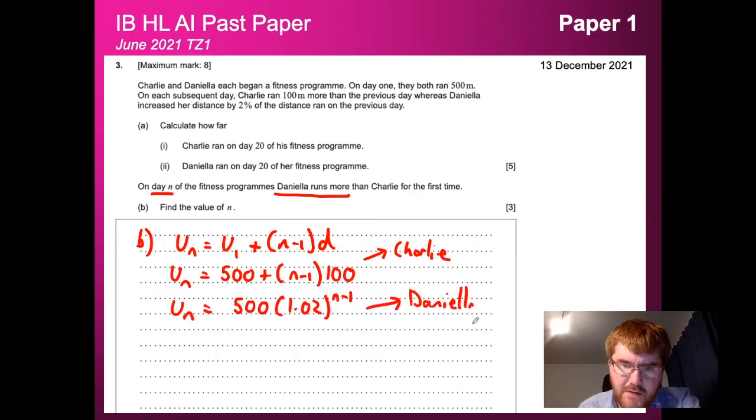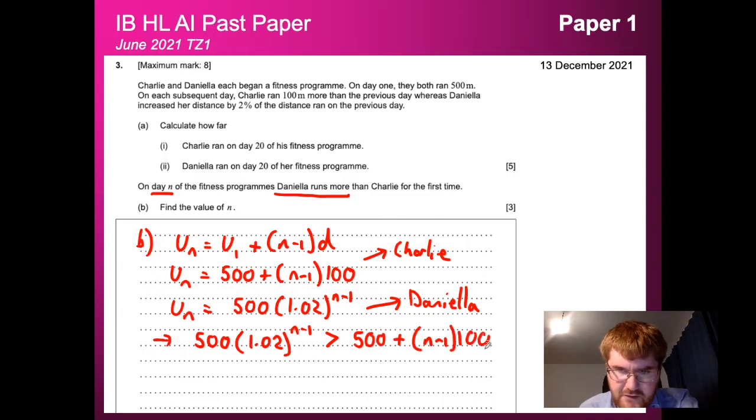And we want to work out when this one, the bottom one, is bigger than the top one. So essentially we're looking to work out when 500 × 1.02^(n-1) is greater than 500 + (n-1) × 100. And you look at this on the surface and go, how do I solve such an equation? I've never been taught this. Well, this is where our graphical calculator comes in, and we're going to graph both and find the intersection point.